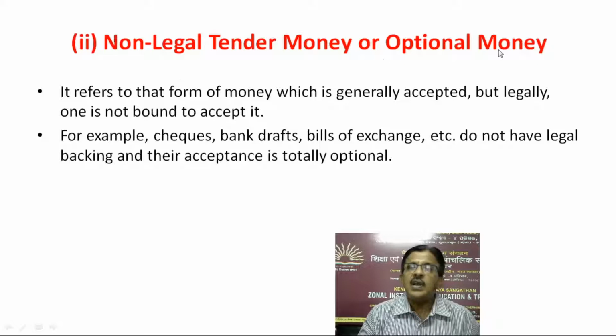Non-legal tender money or optional money refers to that form of money which is generally accepted but legally one is not bound to accept it. For example, checks, bank drafts, bills of exchange, etc. do not have legal backing and their acceptance is totally optional. These checks, bank drafts and bills of exchange, we may discuss in banking, later on towards the end of this unit.